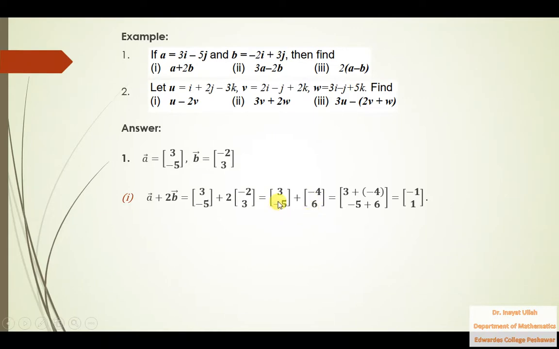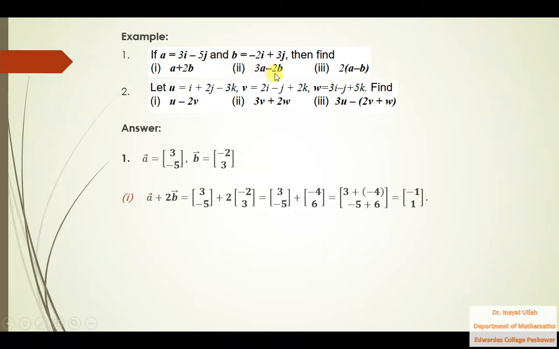Now this is the addition of two vectors. How could you add these two vectors? Just add the corresponding components. I mean, first component plus first component. Just look at that. Second component plus second component. Now that is 3 minus 4, which is minus 1, and minus 5 plus 6 is 1. So that is the value for a plus 2b.